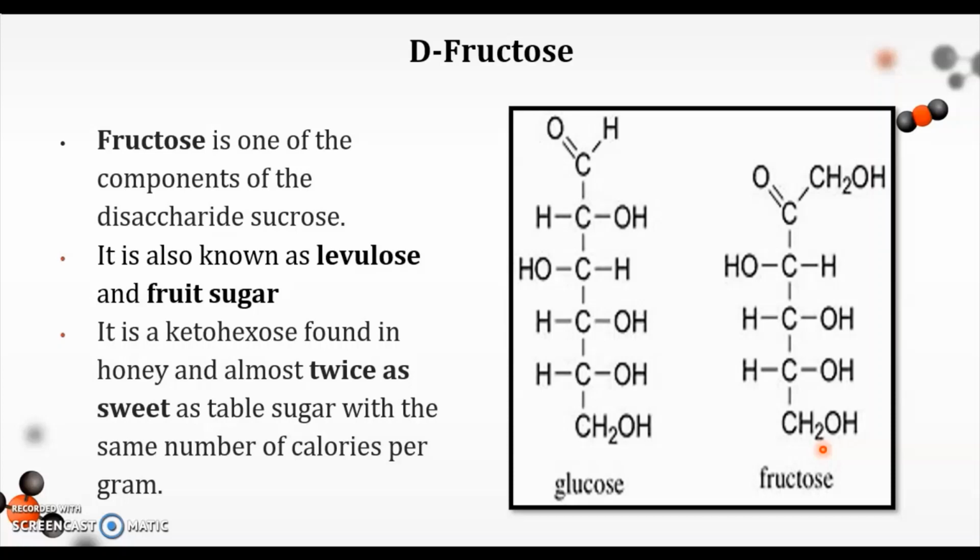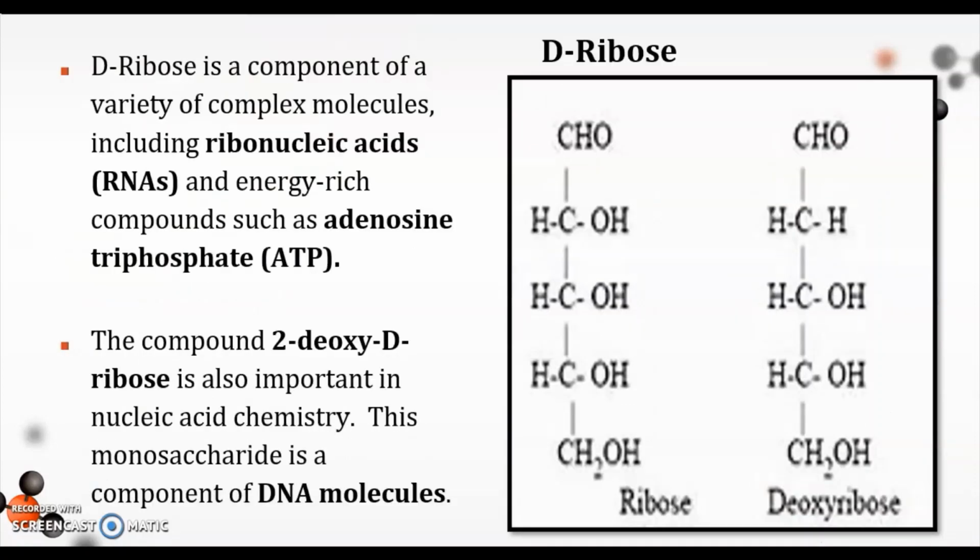Aqueous solutions of naturally occurring D-fructose rotate plane polarized light to the left, hence the name levulose. It is a ketohexose that is found in honey and is almost twice as sweet as table sugar with the same number of calories per gram. Ribose is a component of a variety of complex molecules. This includes ribonucleic acid or RNA and energy-rich compounds such as ATP, or adenosine triphosphate.